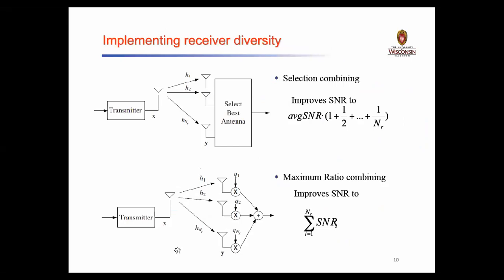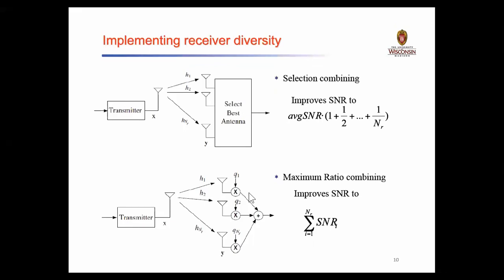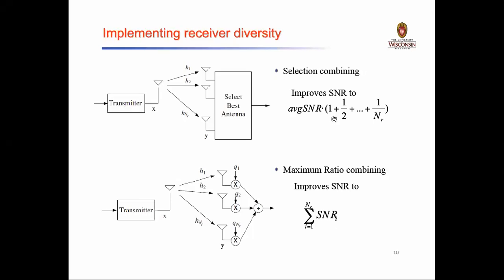And then how we go for the selection of antenna, how the best selection can be done.